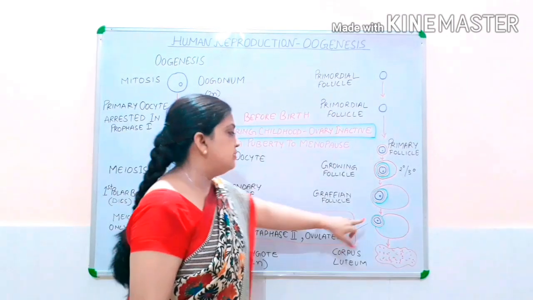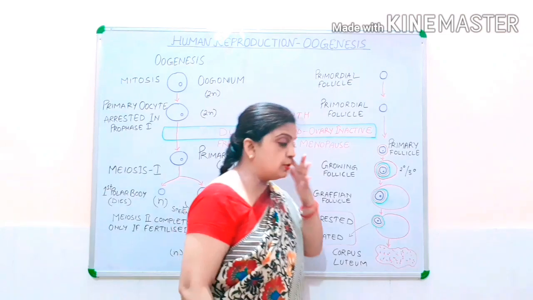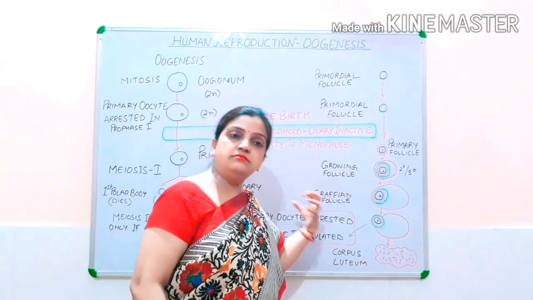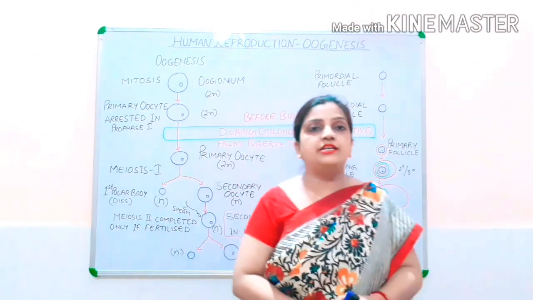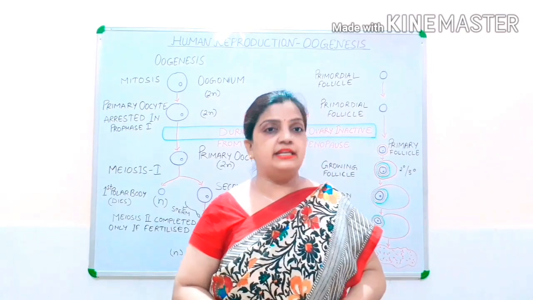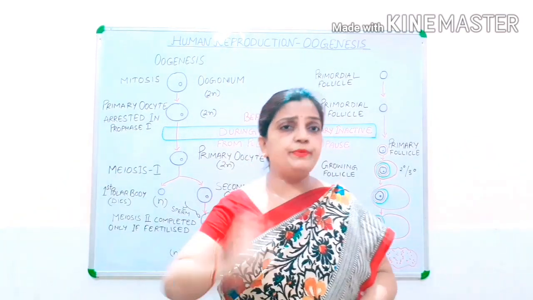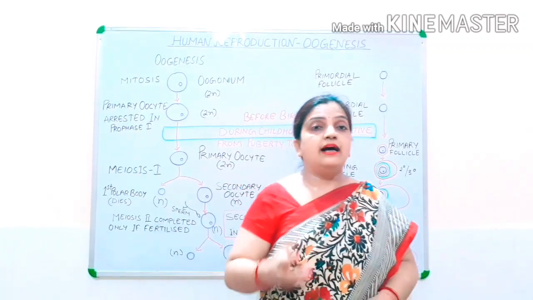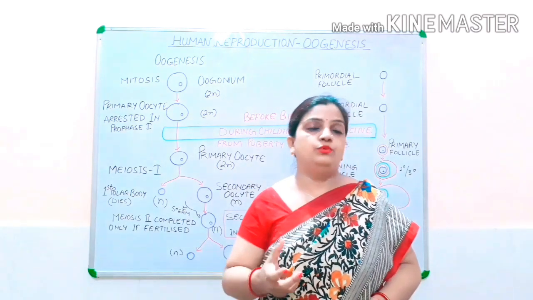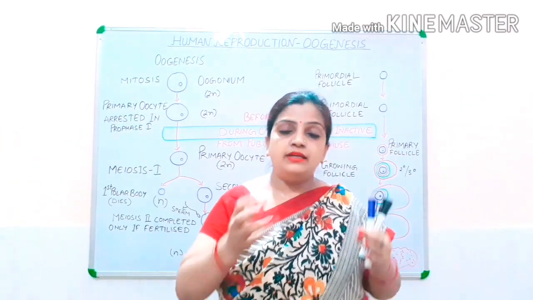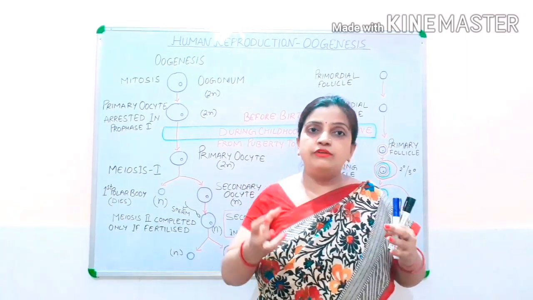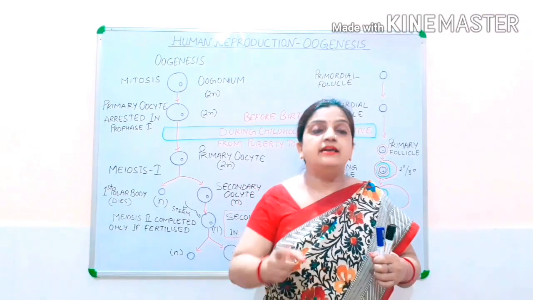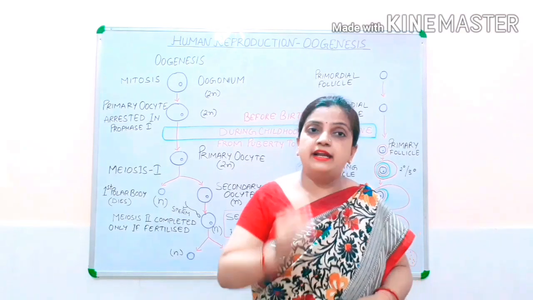Now children, this secondary oocyte, now the most important thing to tell is that when this ovum is getting ovulated, when the process of ovulation is taking place and the ovum is released inside the fallopian tube. Now children, what is that structure? Is that structure a complete mature ovum? No. Inside this fallopian tube, the ovum which is released still has not completed the meiosis second. That is in the stage of secondary oocyte.